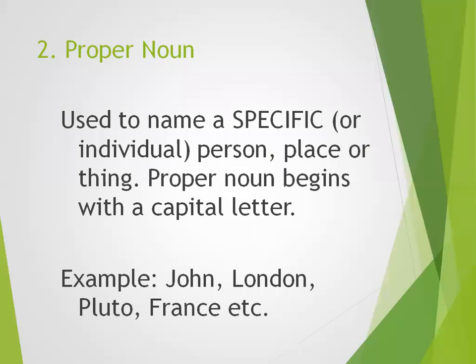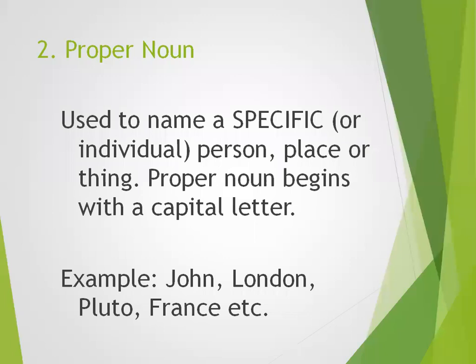But if I call boy, come here, then all the boys will look at me wondering whom I am calling. But if I say, John, come to me, then only John will come to me, not all the boys. So proper nouns are the names of the person, place, or thing which are very specific, which are individual, whom we are identifying with their names.